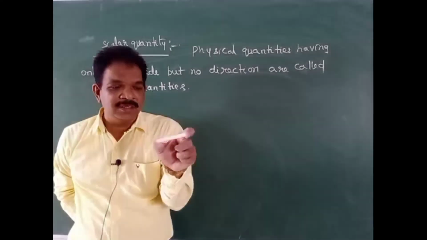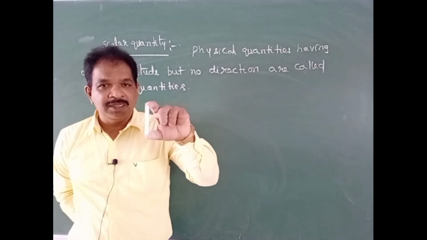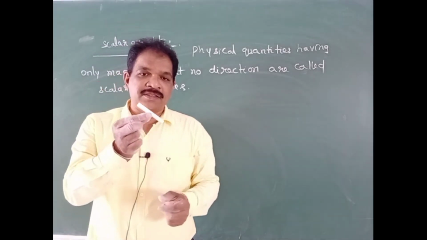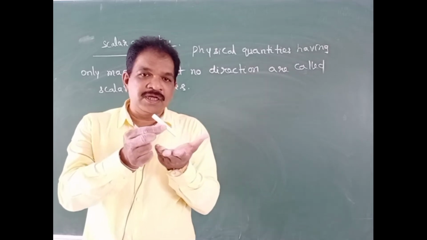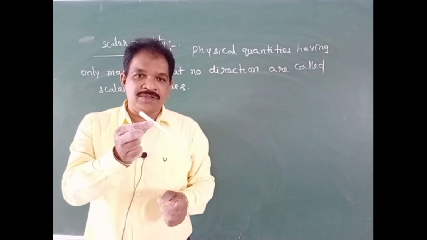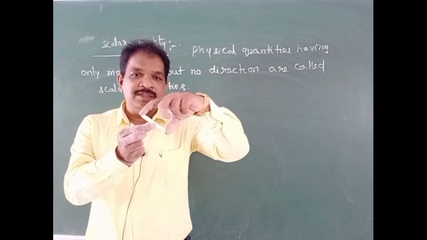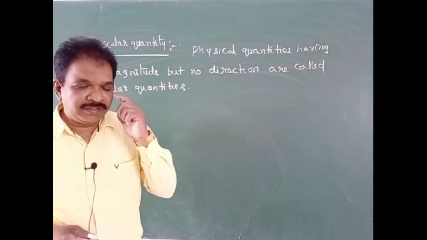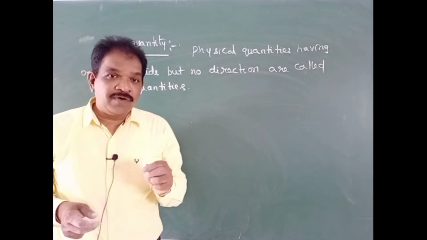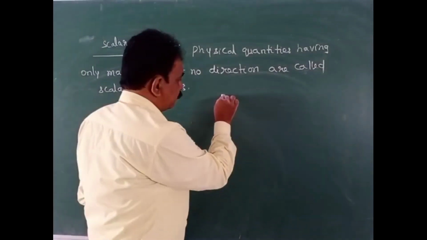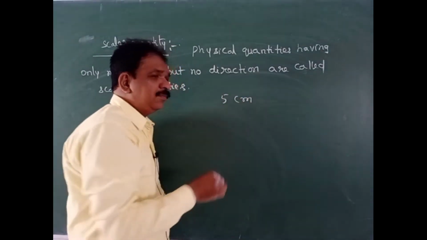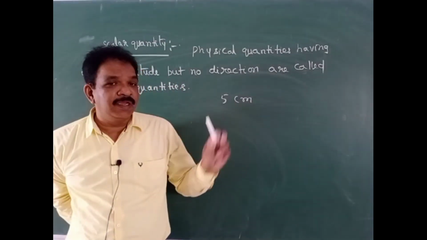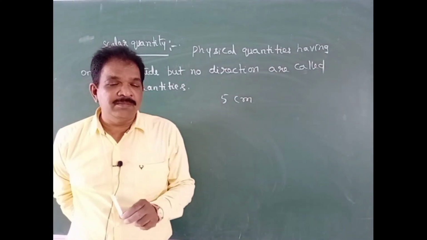It is horizontal, and I kept this chalk piece in vertical direction. If I keep the chalk piece like this, with some inclination, making some angle with the ground, and I measure the length of this chalk piece, again it will come as the same 5 centimeter. That 5 centimeter will be called magnitude. So that will be called length magnitude. How much is that? 5 centimeter.